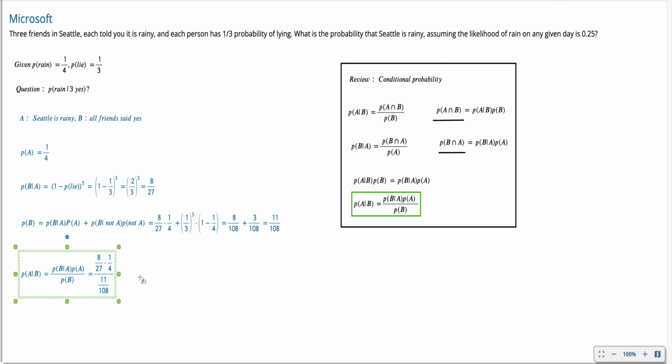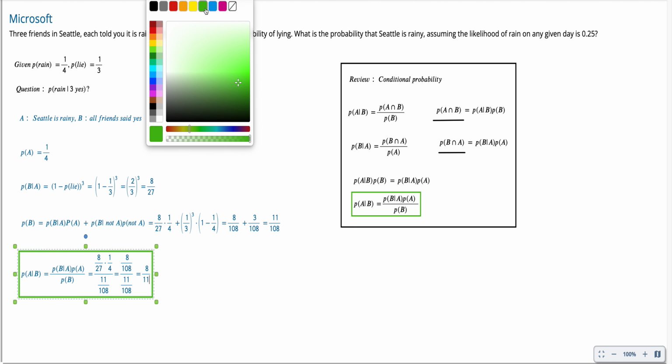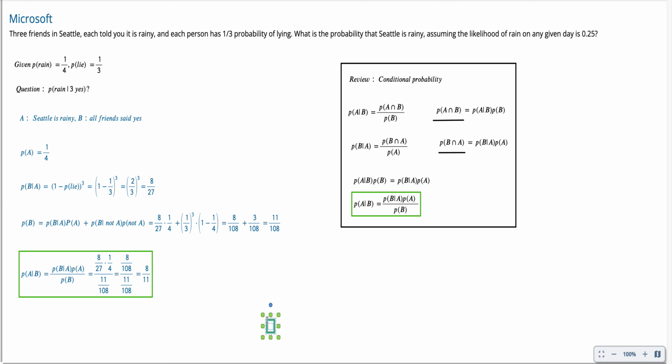So that's 8 over 108 on the top, divided by the denominator 11 over 108, and that simplifies to 8 over 11. So that's the final answer. Let me circle that. We have the probability of Seattle raining, given that all your friends are telling you that Seattle is raining, is 8 over 11.